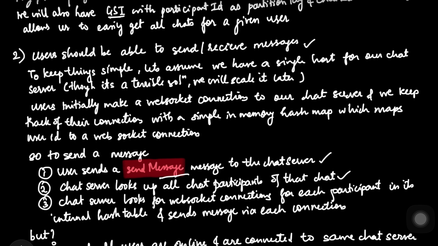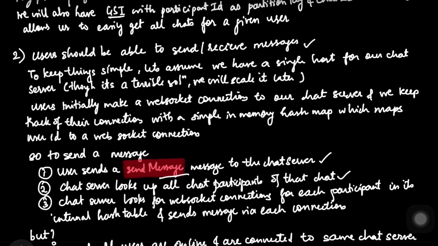The second massive assumption which we made, and which might create a problem, is that in a system with, as we said, around 2 billion users, you don't have one server, because you will have thousands of servers, not just one. And if Bob is on server A, let's say, and Atharv, even if he is online, is connected to server Z, then how does server A talk to server Z?